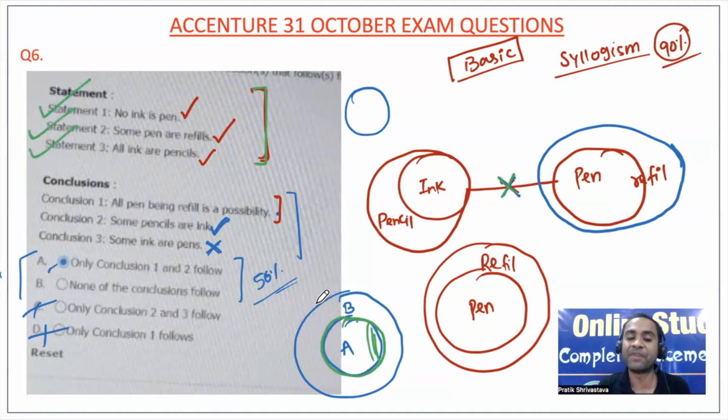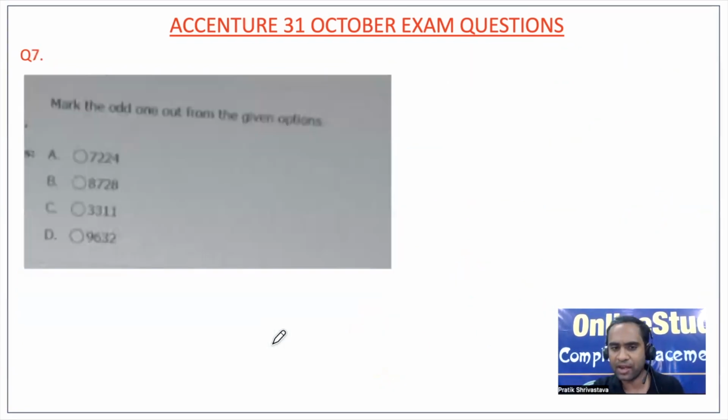That means when we try to put all pen inside a refill, none of the statements is getting violated. So this is possible, and this becomes my correct conclusion. Option A will be the correct answer: only conclusions 1 and 2 follow. I hope it is very clear to you. You can also try this kind of questions from Google and you will always get the correct answer.